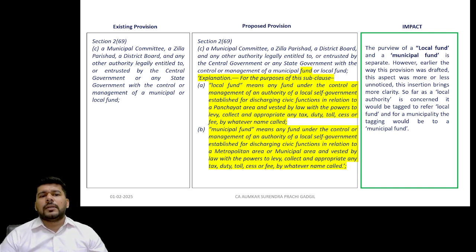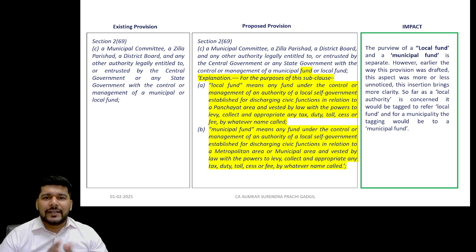Next, we discuss the provisions regarding the definition in section 2 subsection 69 of what is a local authority, specifically municipal committee, Zilla Parishad, district board, etc. Here the only limited extension that has been done is the word municipal. Section 2 subsection 69 referred to any government, central government or state government with the control and management of a municipal or a local fund, or local fund, that is how it was placed.